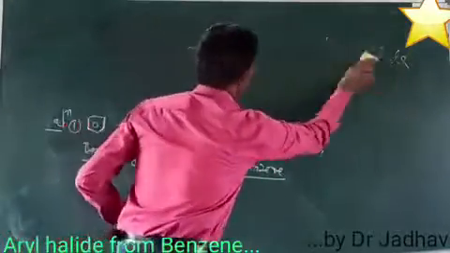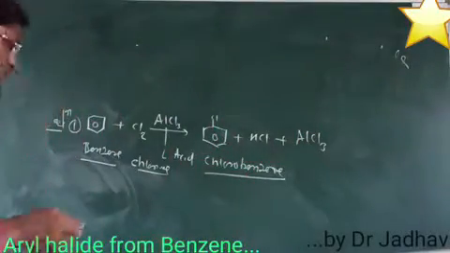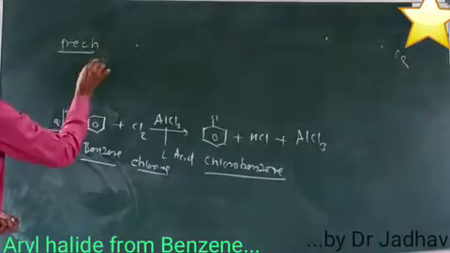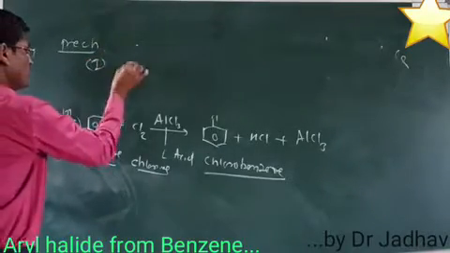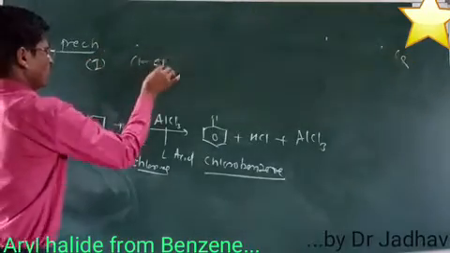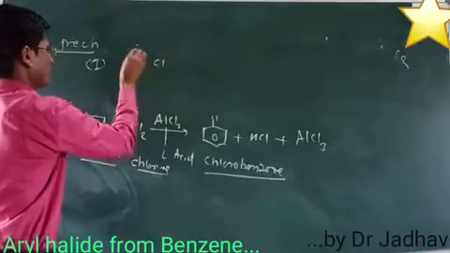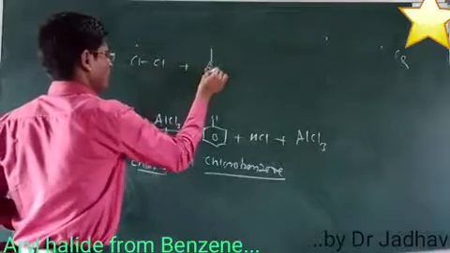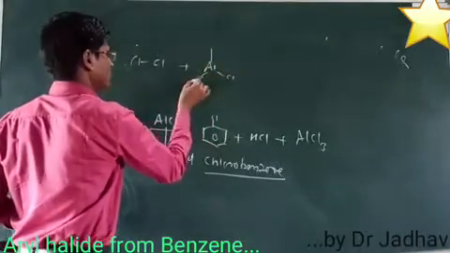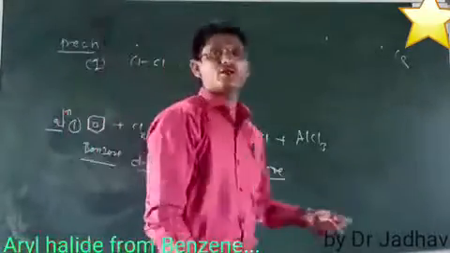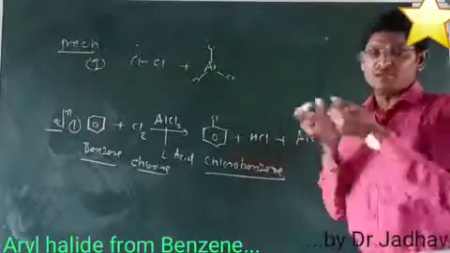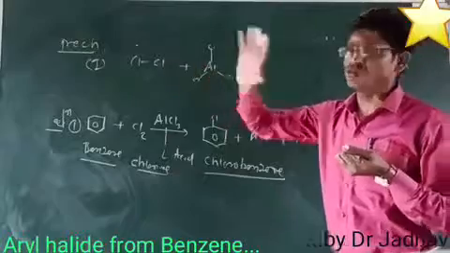We want the mechanism part first. What is the mechanism of such types of reaction? We have a chlorine molecule here. This chlorine contains lone pairs of electrons, and AlCl3 is the Lewis acid. What is the role of the Lewis acid? The Lewis acid has the tendency to accept atoms or groups of atoms having lone pairs of electrons.